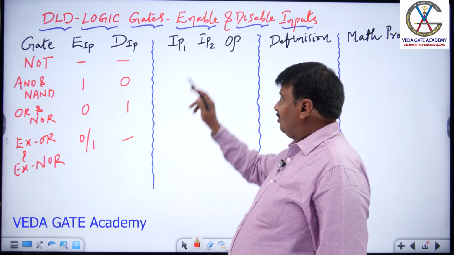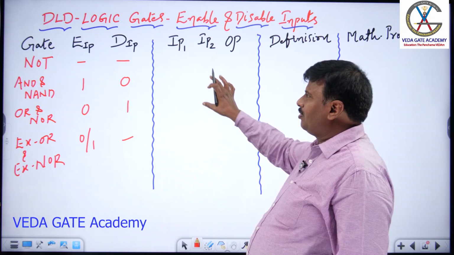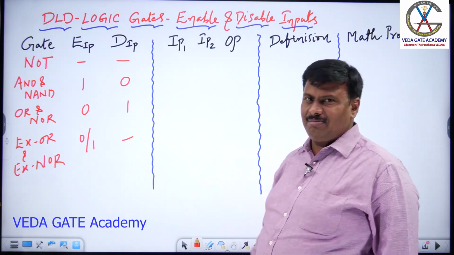Input 1, input 2, output. I will be giving you some input output relations of gates. By that, you try to guess the meaning of enable and disable inputs.